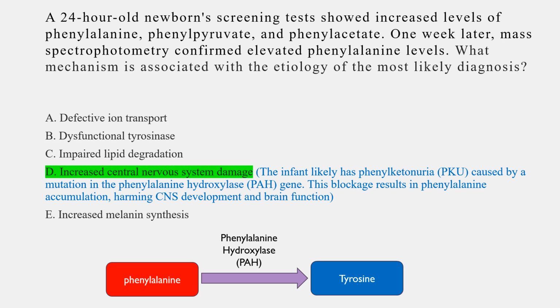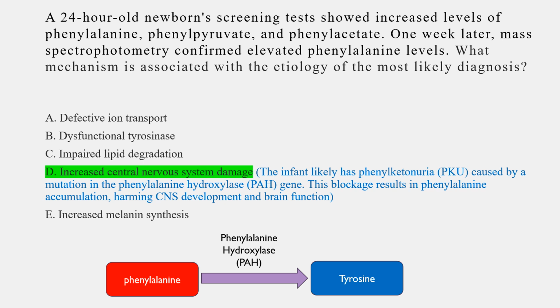Now, the correct option here would be D, increased central nervous system damage. The clinical scenario here is highly indicative of phenylketonuria, which is a metabolic disorder caused by a deficiency in the enzyme phenylalanine hydroxylase. As you can see in the pathway provided below, this enzyme is essential for converting phenylalanine to tyrosine. Without it, phenylalanine accumulates.